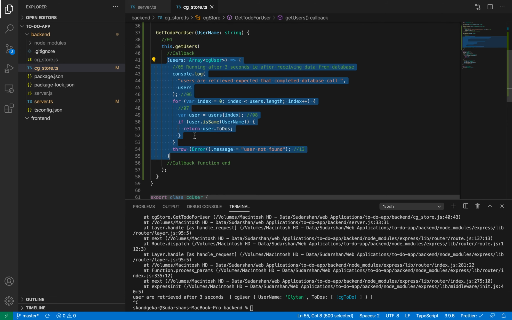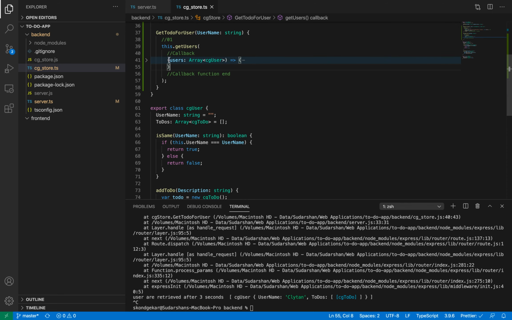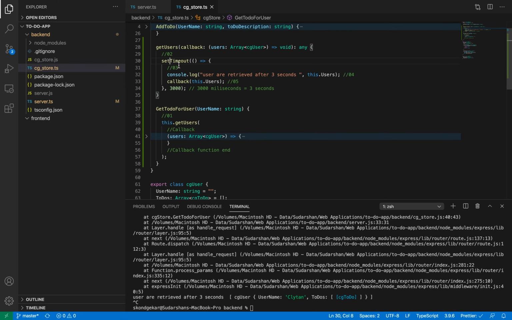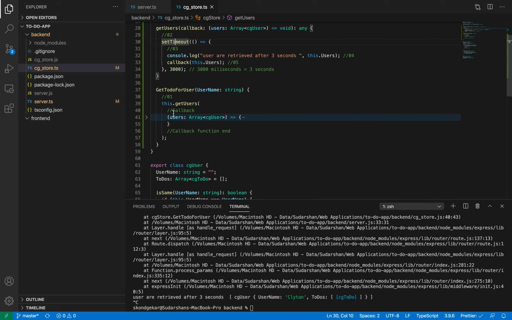I'm getting this callback after 3 seconds, right? This is going to run after 3 seconds. That means this is similar to what we see over here, timeout. So if this is an asynchronous function, it cannot actually return a value for this function. So this has to be supplied with a callback as well.